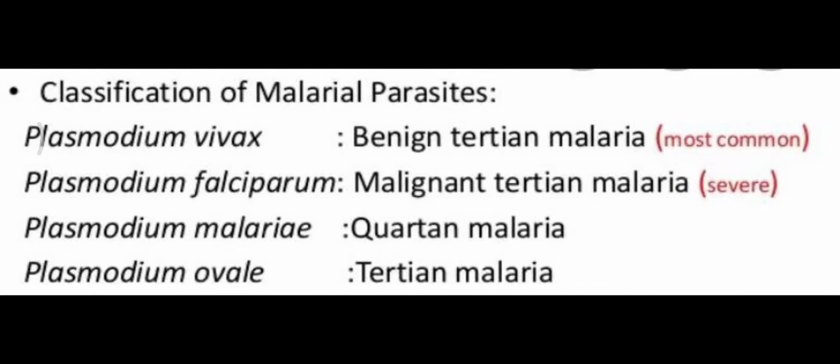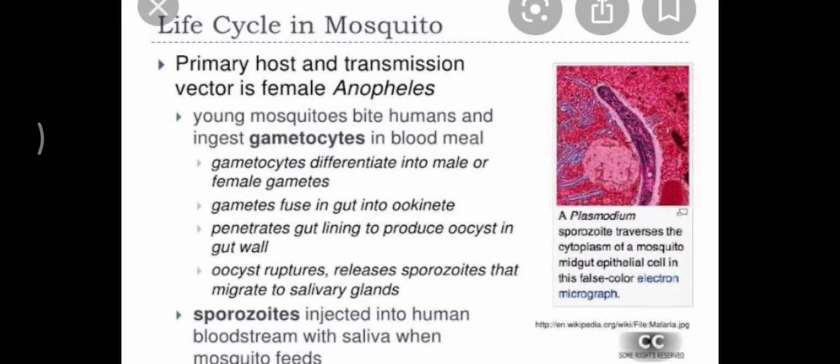Here are a few different types of parasites: Plasmodium vivax, Plasmodium falciparum, Plasmodium malariae and Plasmodium ovale, which cause the different types of malaria. Plasmodium falciparum is the most severe form because it causes malignant malaria that affects the brain of the person.